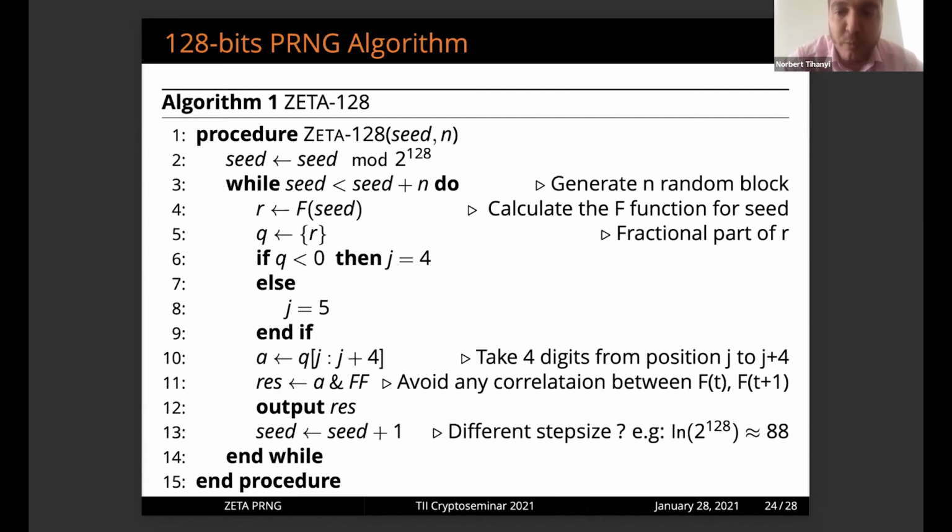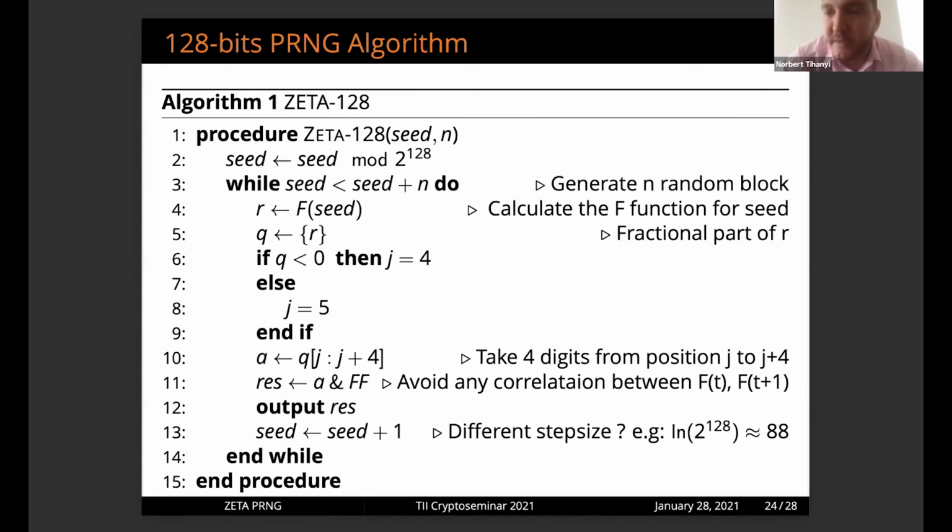As I mentioned to you, we are using the fractional part of the function in order not to allow any attack regarding the Stehlé approximation, the L cube approximation, and not to predict what the output of the f function is. And basically, to avoid any correlation between ft and ft plus 1, as you can see in line 11, we just used some arithmetic operation.